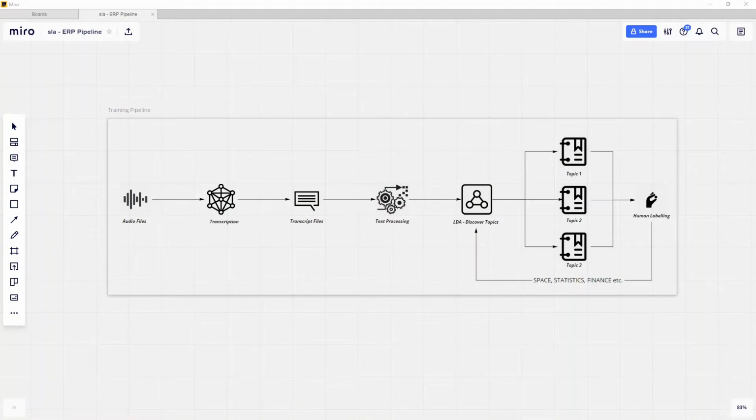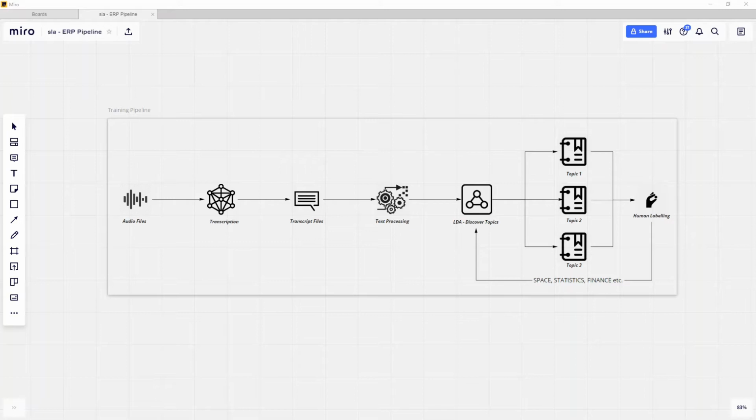So here is a high-level pipeline of different modules of how we see the solution working. On the left-hand side, you have audio files, which go through a transcription model. The output of this model is a series of transcript files, which are text representation of the audio files. And then we use these files to perform various types of text processing, things like lemmatization, stemming, bigram generation, etc.